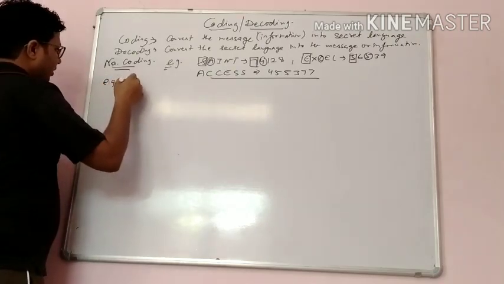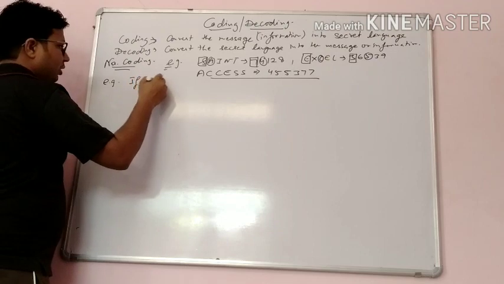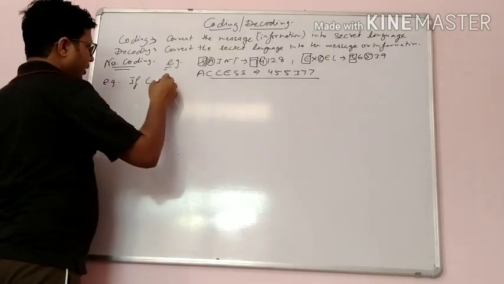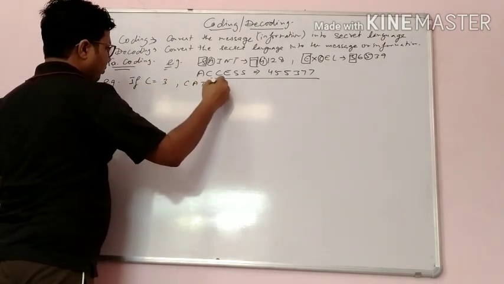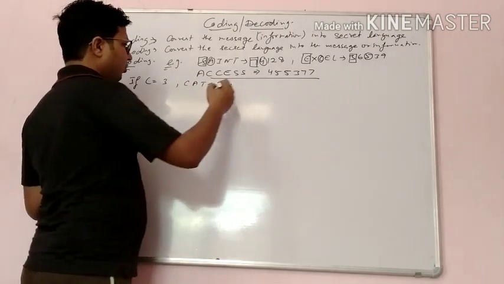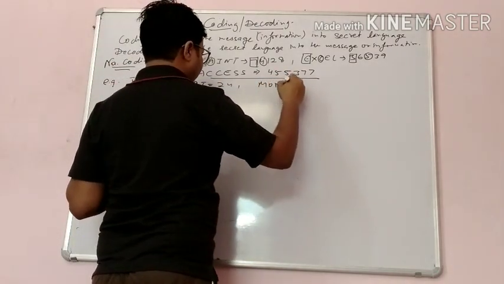Now one more example. If C is equal to 3 and CAT is equal to 24, then what will be the code for MONK?